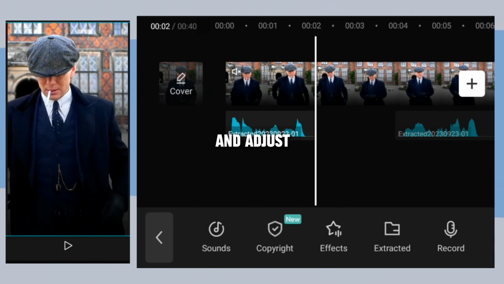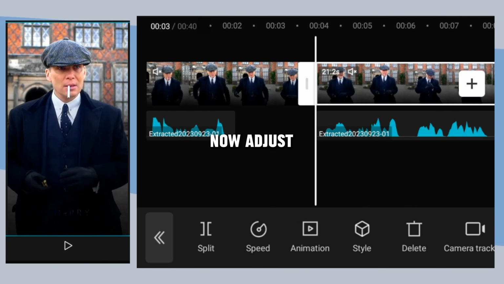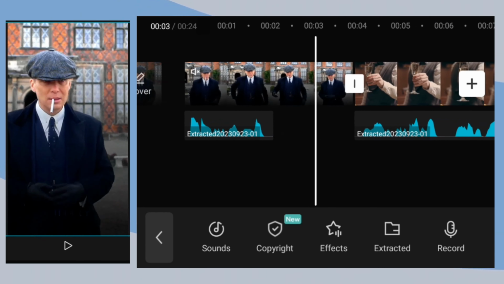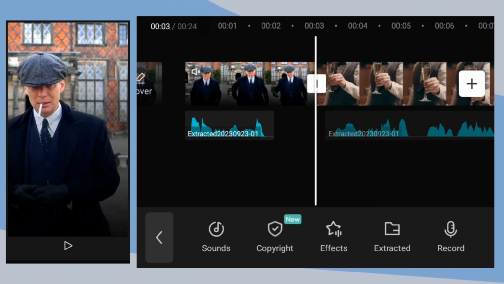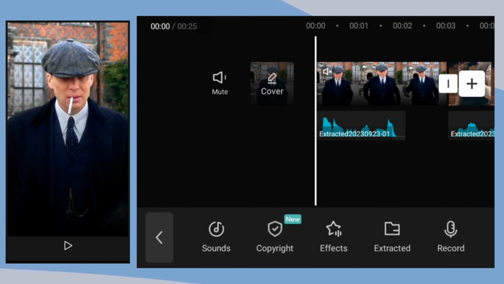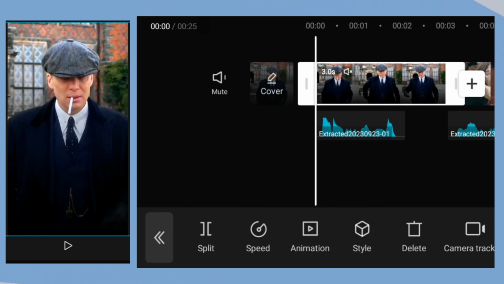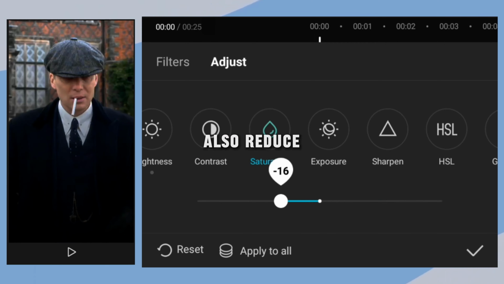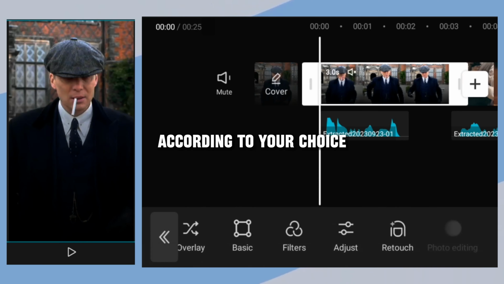Split the audio file and adjust it according to your choice. Now adjust the length of stock videos. Attitude is a paintbrush. Your life is a canvas. Click on adjust and reduce the contrast to 15%. Also reduce brightness and saturation according to your choice.